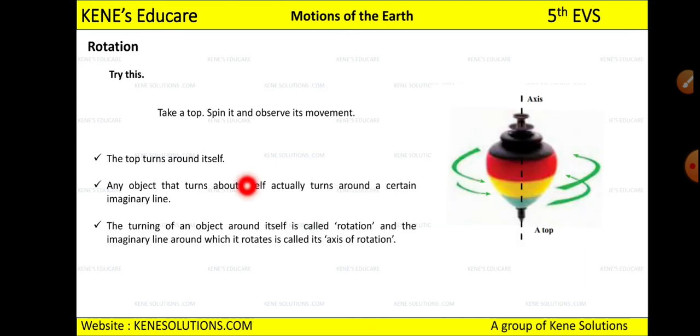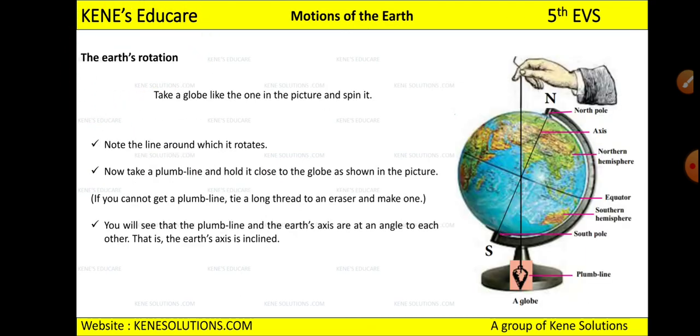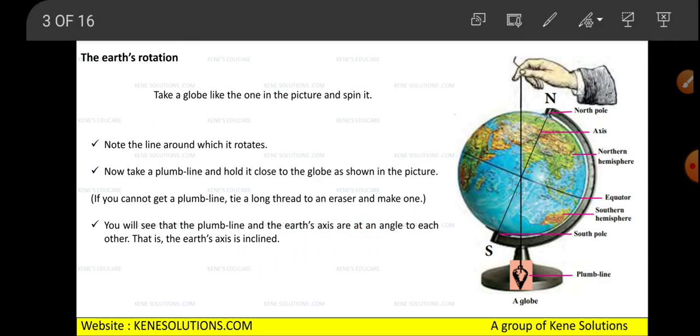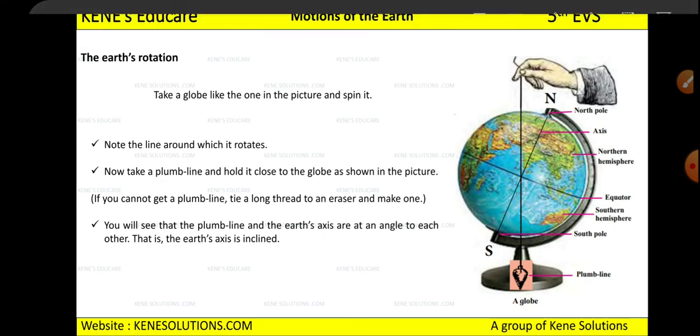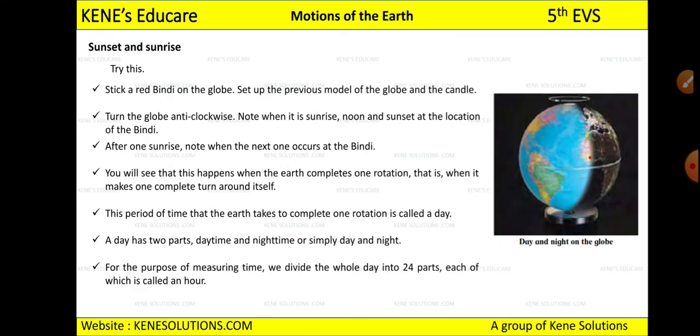So we started with rotation, then we studied how the rotation of the earth takes place, and we came to know that the earth rotates around its axis at an angle. That is, the earth will revolve on an inclined axis, right? Then we studied about the North Pole and South Pole. Then we came to know how sunset and sunrise occur, right? We studied this with an activity by using the bindi of your mama, right?